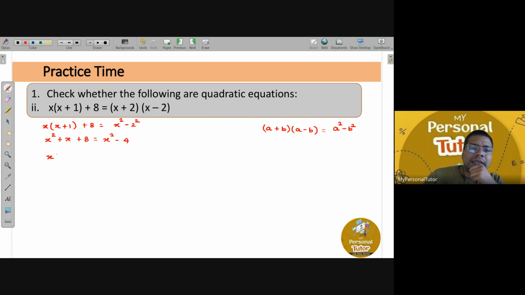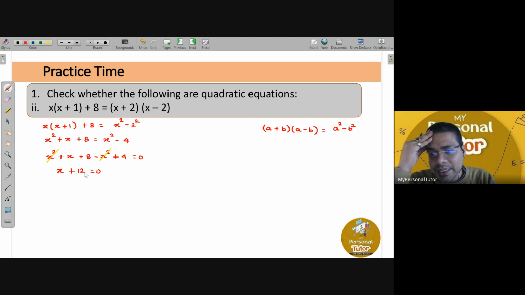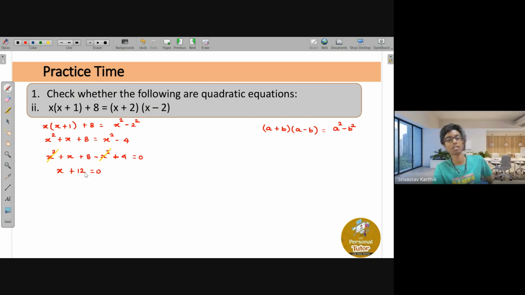So you will get x square plus x plus 8 minus x square plus 4 equals 0. If you observe carefully, this x square and this minus x square will cancel out, right? So you remain with x as it is, and 8 plus 4 is 12. So 8x plus 12 is equal to 0. Tell me, Karthik, is it a quadratic equation or not? No, sir, it's a linear equation.